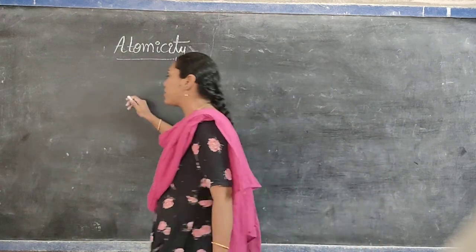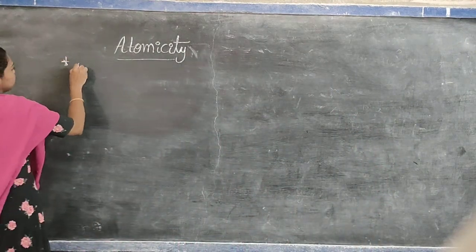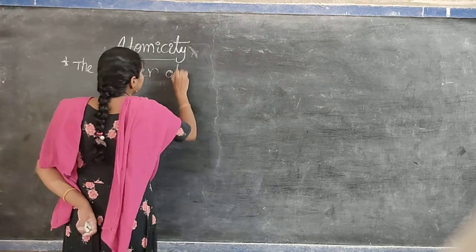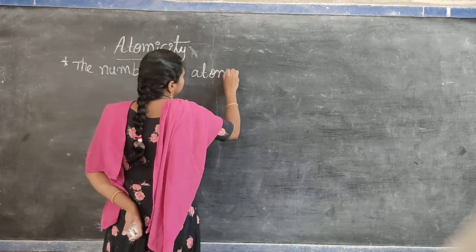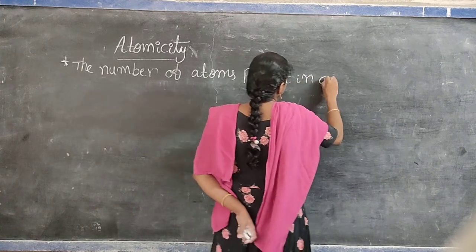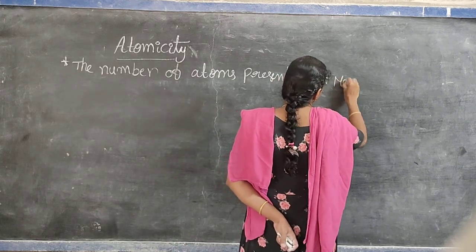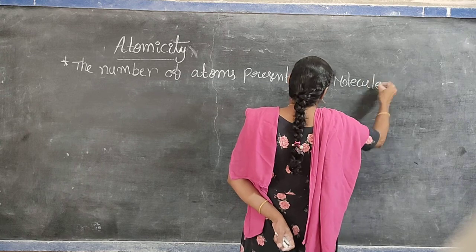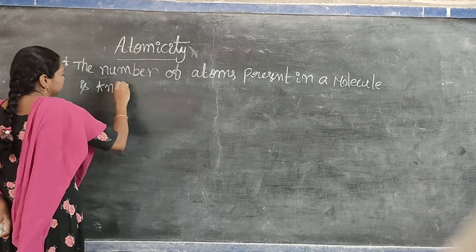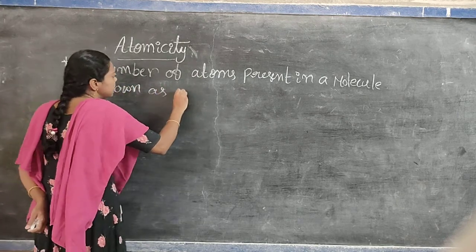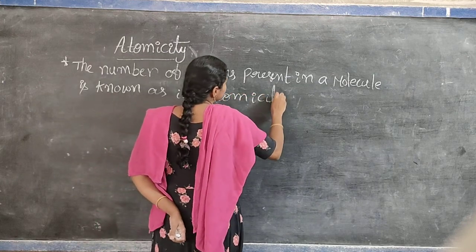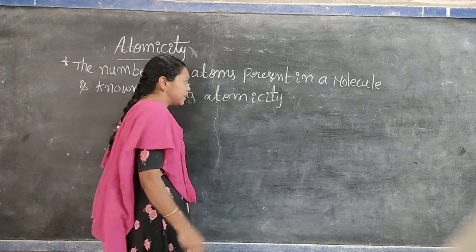So what is meant by atomicity means the number of atoms present in a molecule is known as its atomicity.